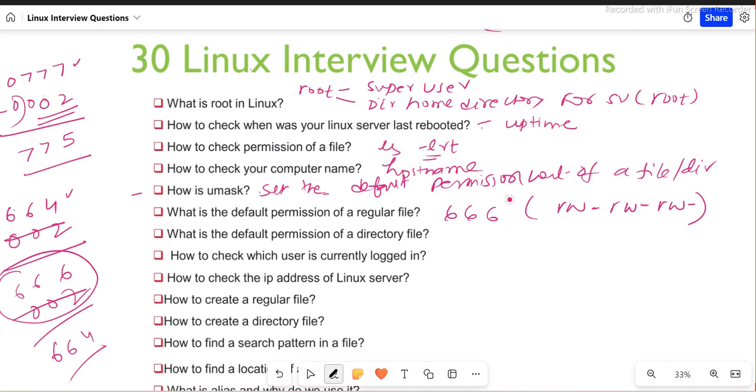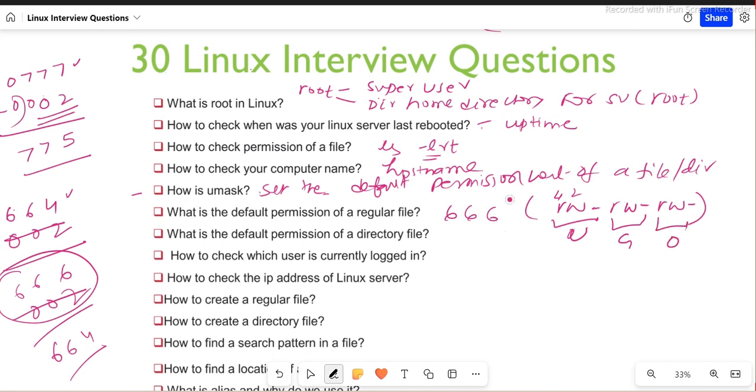This is basically the default permission, correct? Read is basically 4, write is 2, and execute is 1, which is not there. So the first 3 bits are for owner, the next 3 bits are for group, and this is for other.